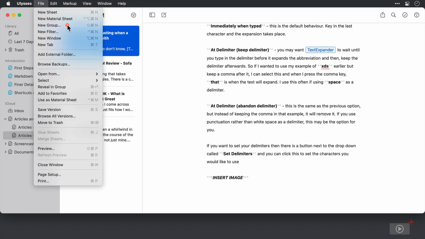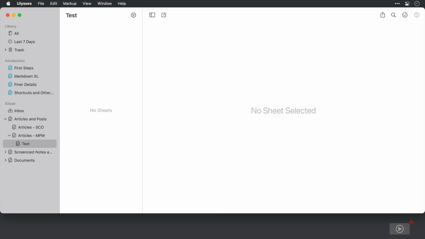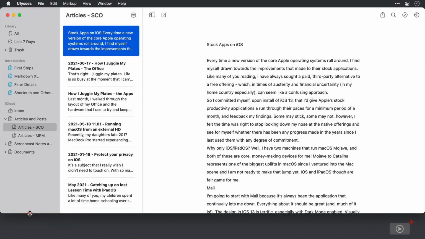If I want to create a new group, I can come up to File, select New Group, or use the keyboard shortcut Shift, Command, and N. I'll give it a name. And we can see it's appeared there. And if it's not in the right place, I can simply drag it out and put it exactly where I like. And then if I don't need it, I can just right click and select Move to Trash.